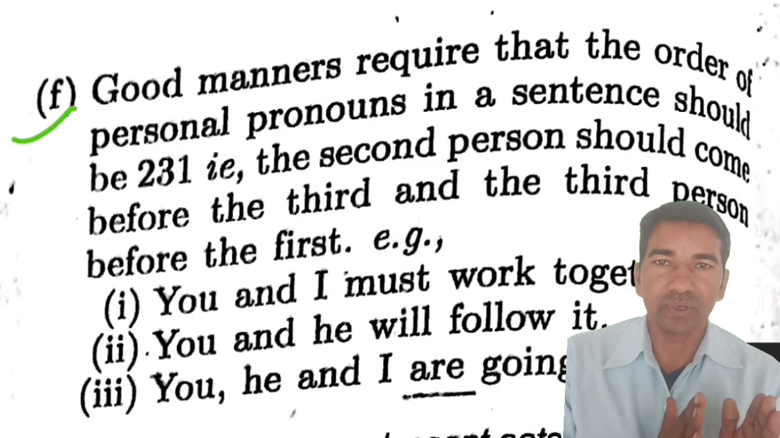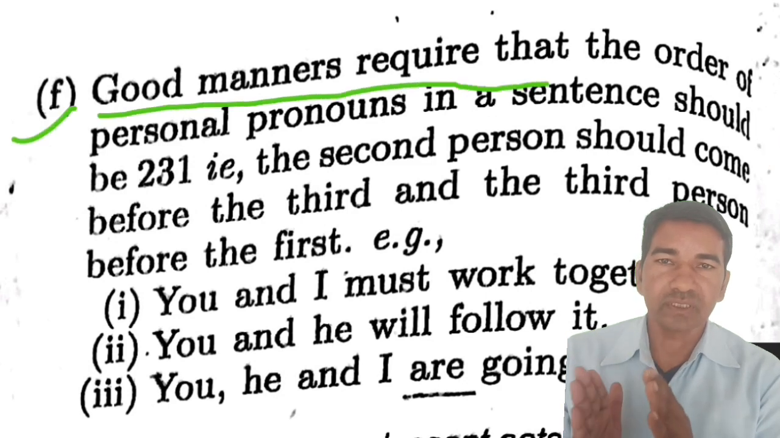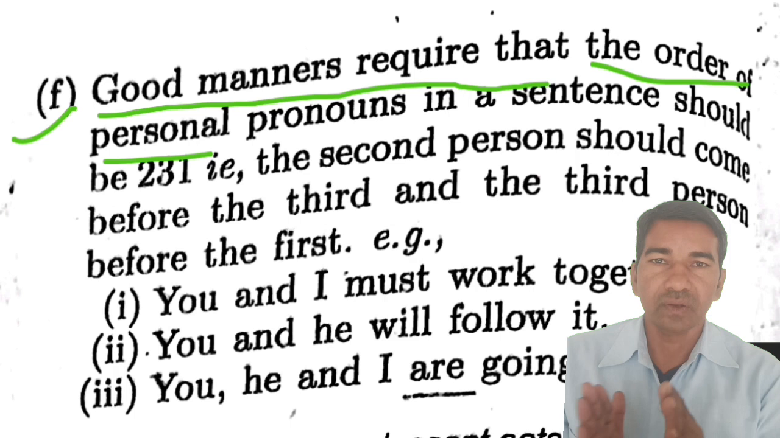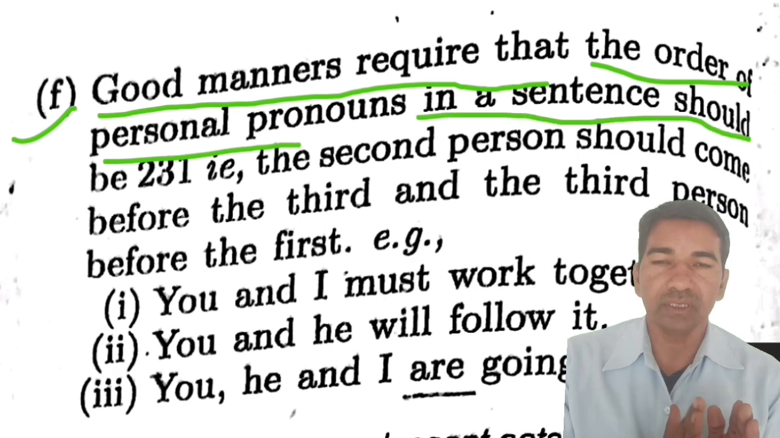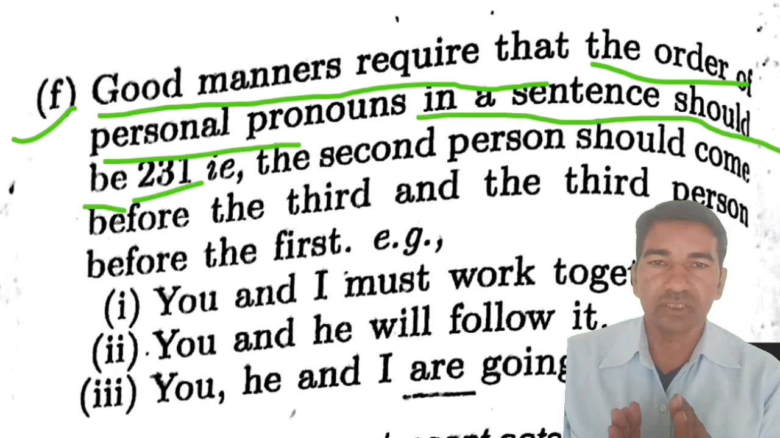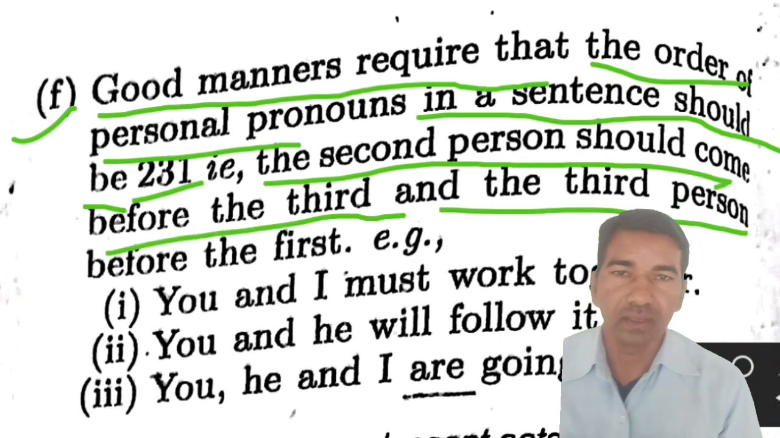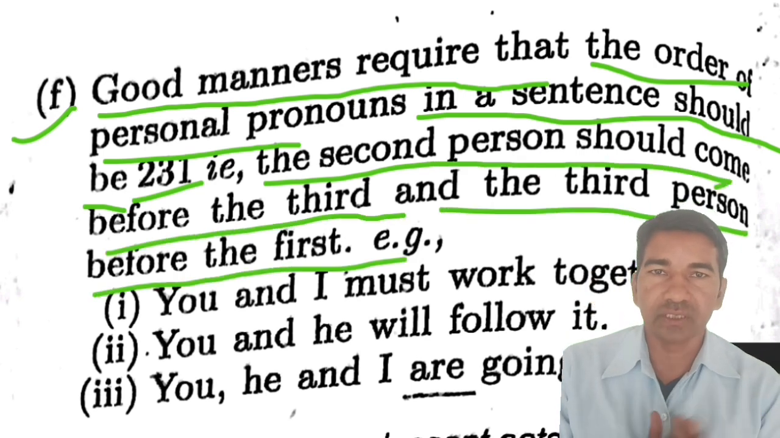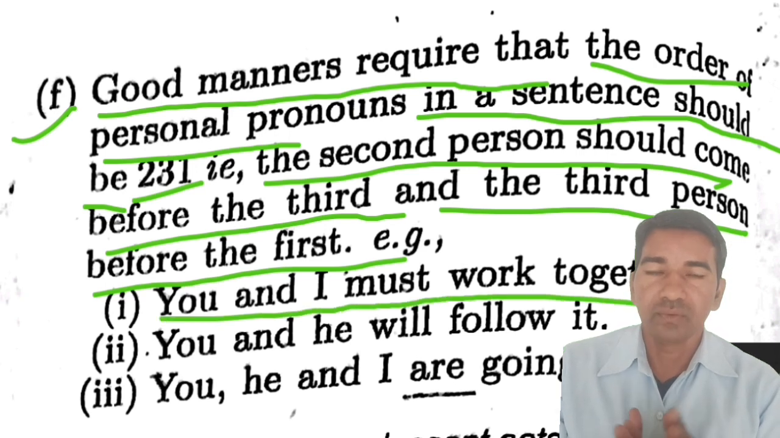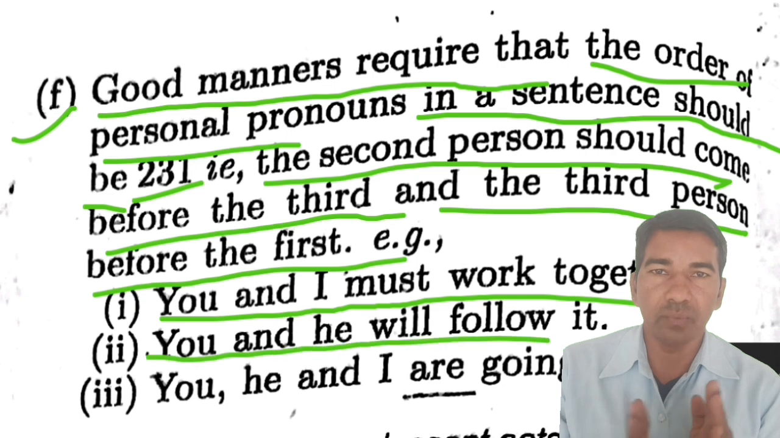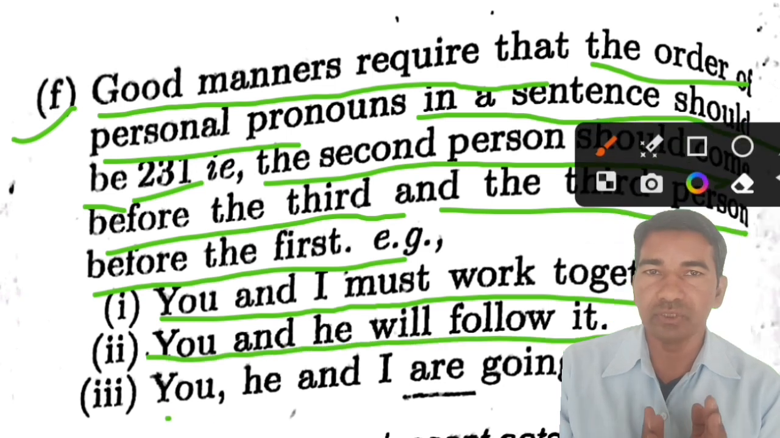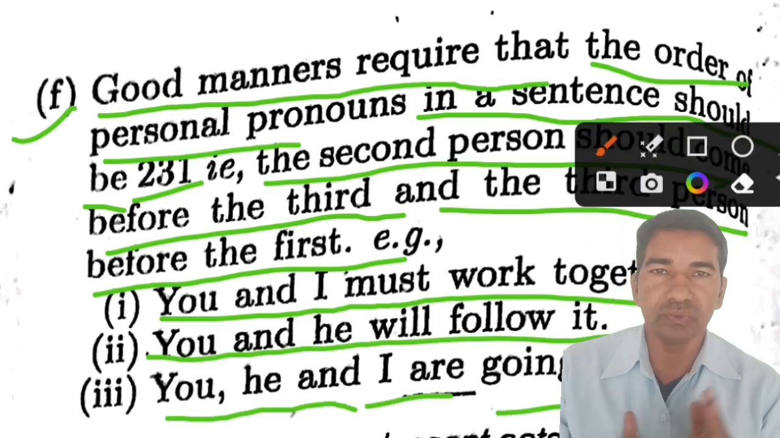Next rule, rule number F. Good manners require that the order of personal pronouns in a sentence should be 2, 3, 1. That is, the second person should come before the third person, and the third person before the first. For example number 1, you and I must work together. Example number 2, you and he will follow it. Example number 3, you, he and I are going to Delhi.